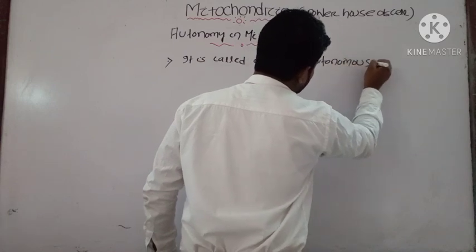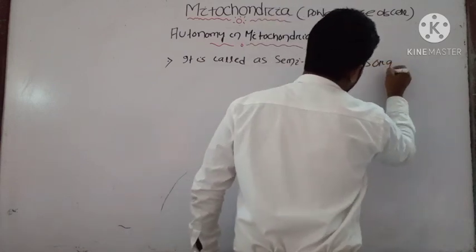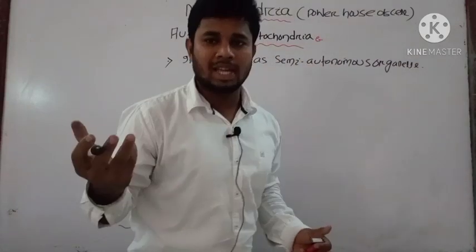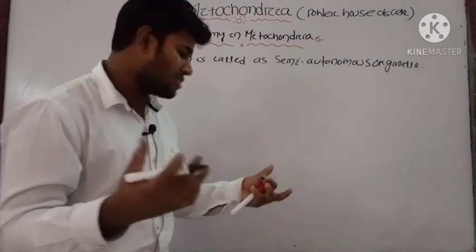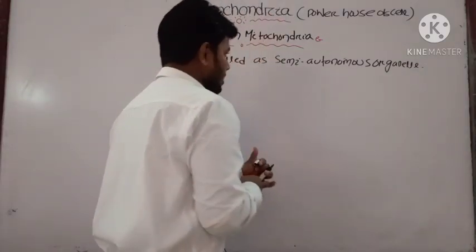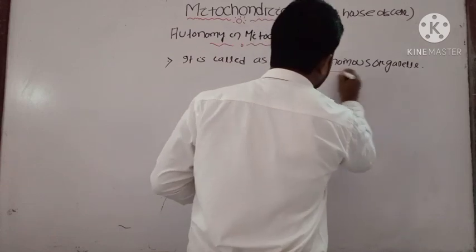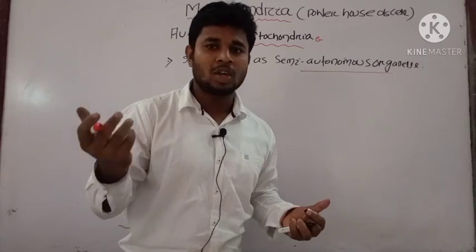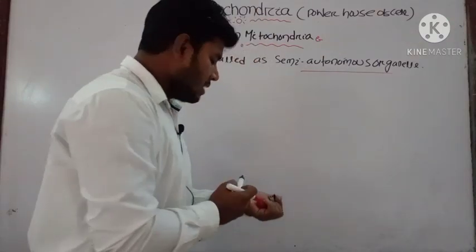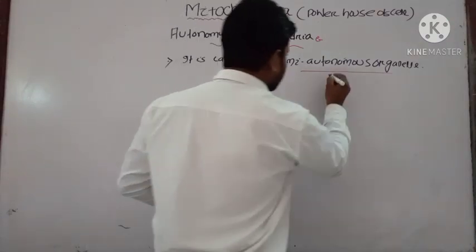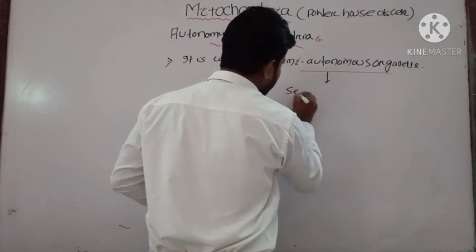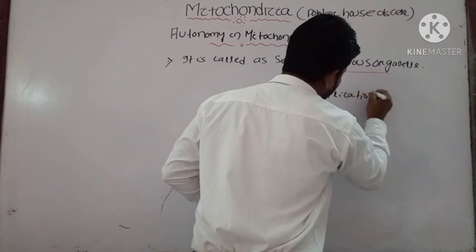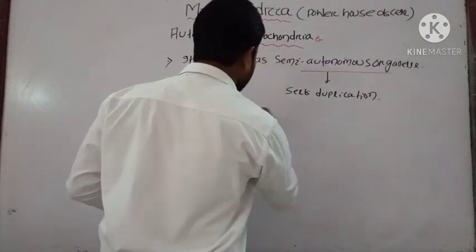Why semi-autonomous? Because they can perform some functions, like production of protein and production of RNA, on their own. But we cannot call ribosome or Golgi body semi-autonomous organelles, because they don't have any DNA or RNA or protein inside them. Why this? Because they have self duplication power. Why do they have it?